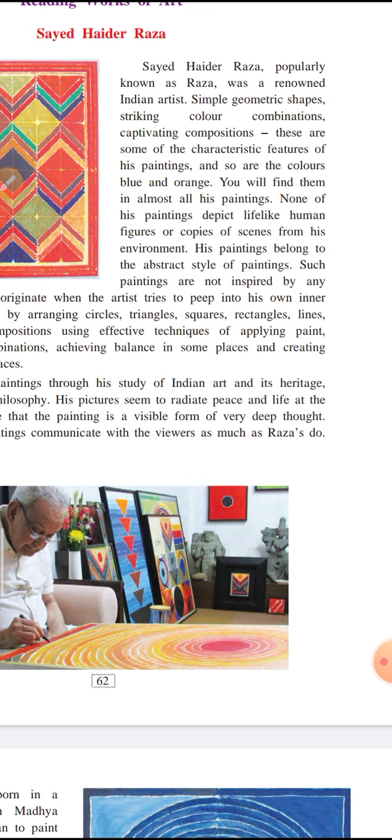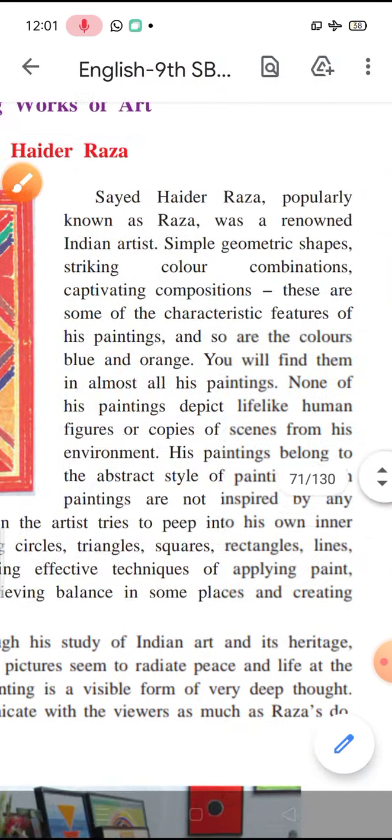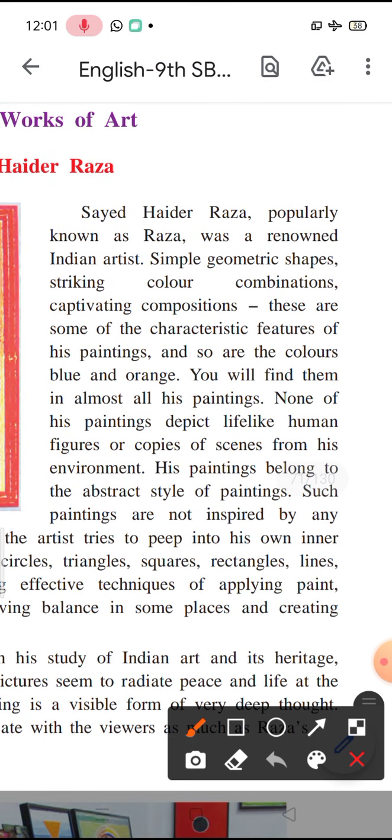So children, first of all, captivating means capable of attracting and holding interest.